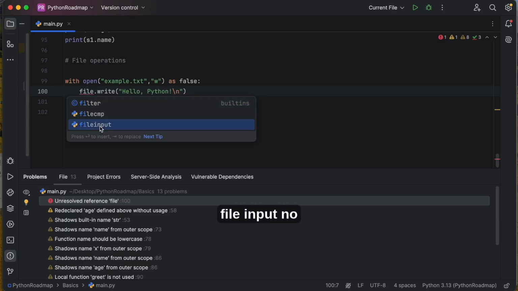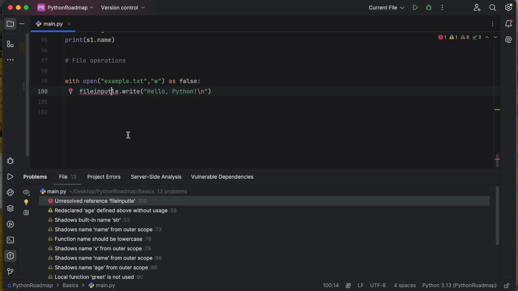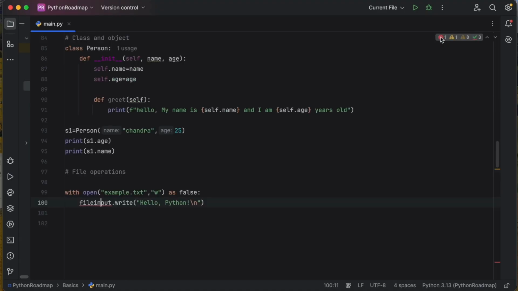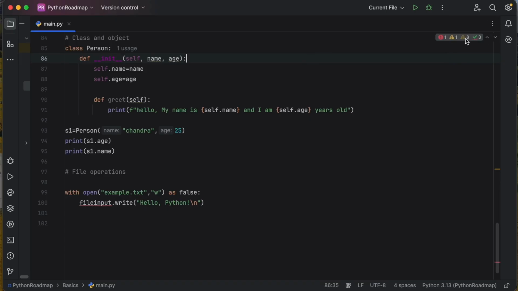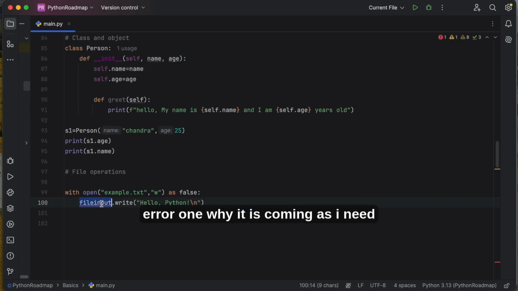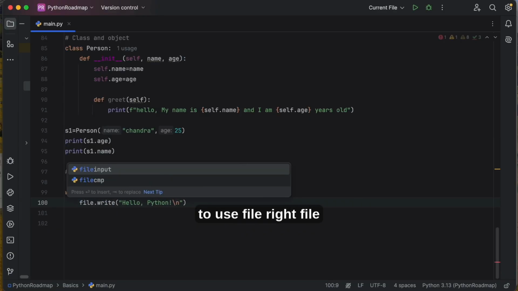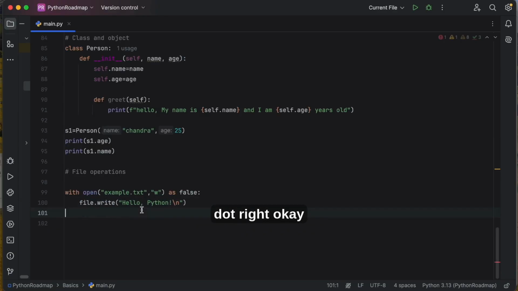File input. No, not this one. Resolved error 1. Why is it coming, as we need to use file.write. file.write. Okay.